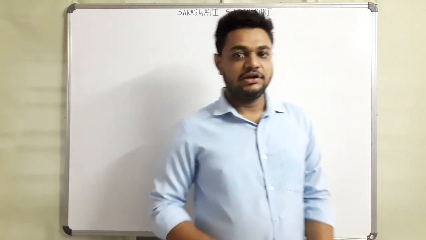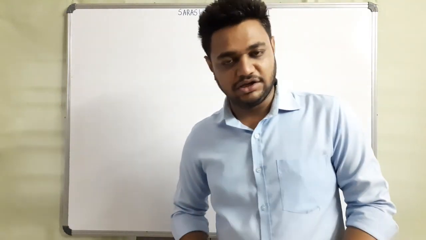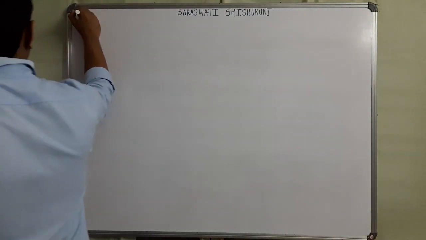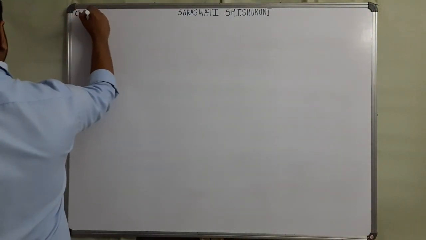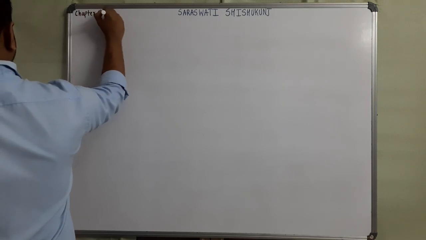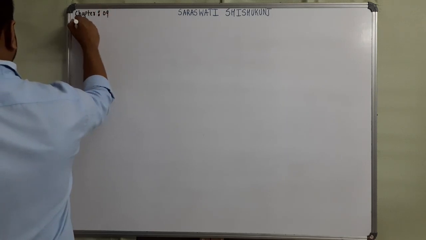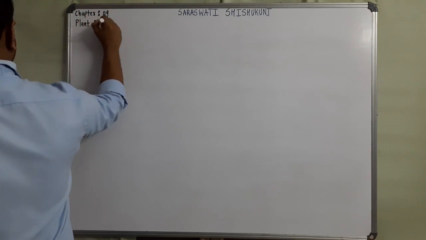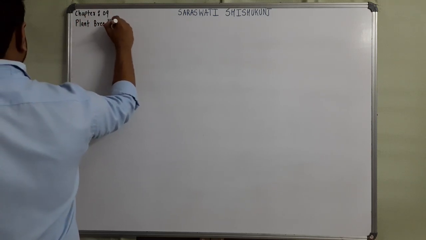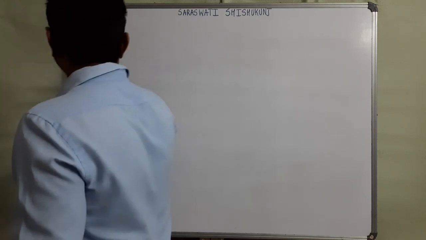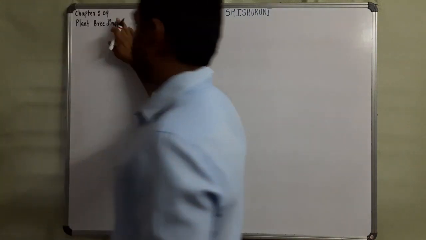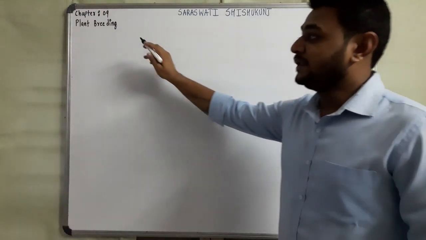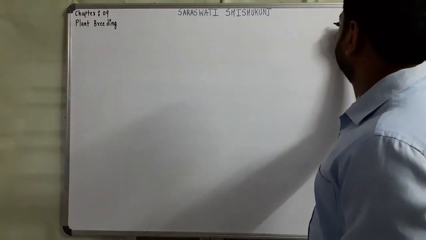Welcome students. In this video we are going to see the revision topic of chapter number 9, and the revision topic is plant breeding. It is a very important topic for your board examination, and 1 mark questions can also be asked in the entrance examinations. So this is the topic of revision today. It is plant breeding.